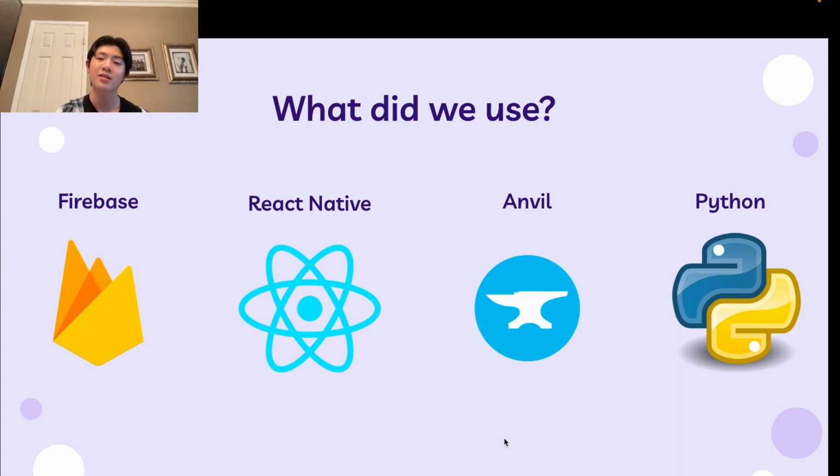So, what did we use to build this app? We used a variety of technologies: Python, React Native, Anvil, and Firebase. Python was for the backend, the machine learning algorithms. React Native for the front end, the actual mobile app itself. Anvil we used for the deployment of the backend, and Firebase we used to assist with transferring the data over from the Python to the React Native.